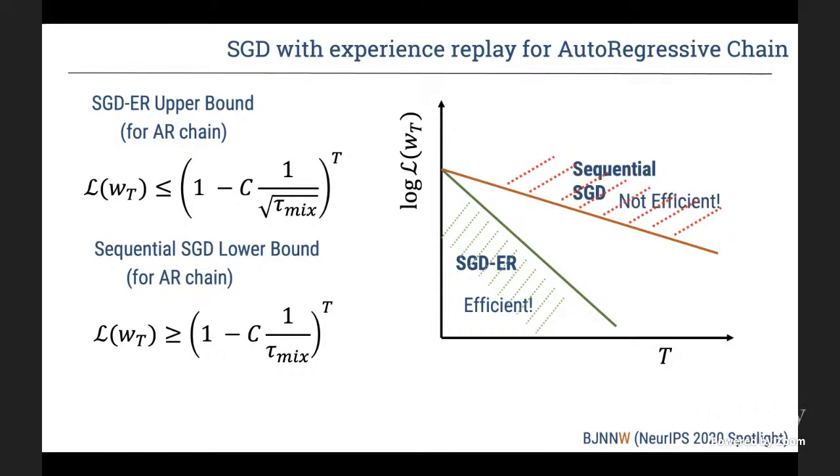So if we plot the log loss on the right, we see that the loss for SGD with experience replay is bounded in the green region, and the loss for sequential SGD is in the red region as a function of the number of iterations t. And this is one of the first analyses for experience replay. Oh, okay. And the second